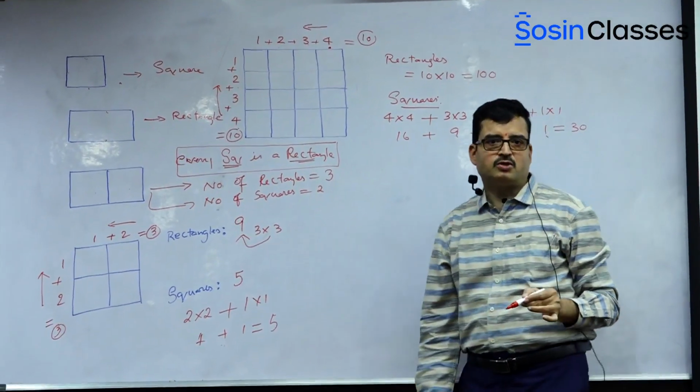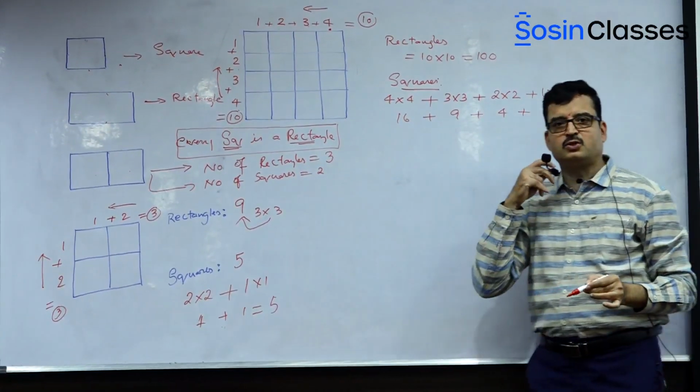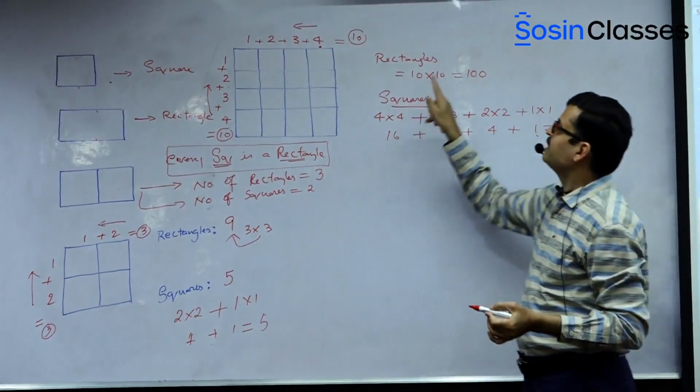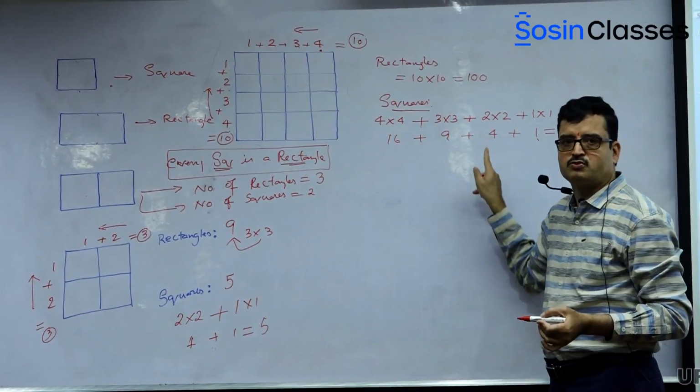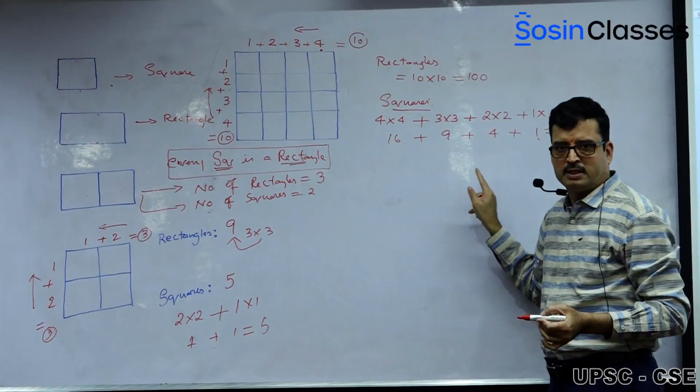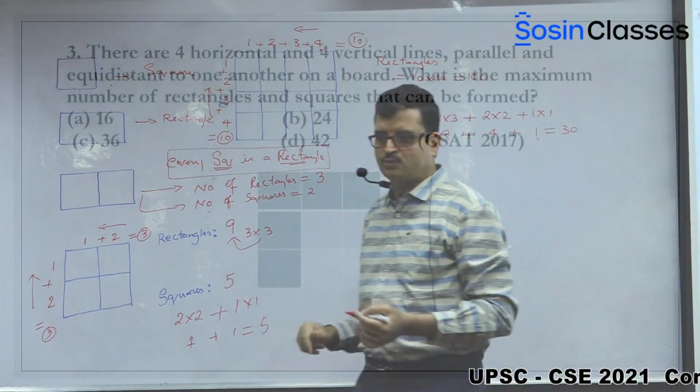So in that way, please note, when you take here, number of squares is equal to 30. So number of rectangles are 100, whereas number of squares are 30. Am I clear? Now let us go ahead with the next question.